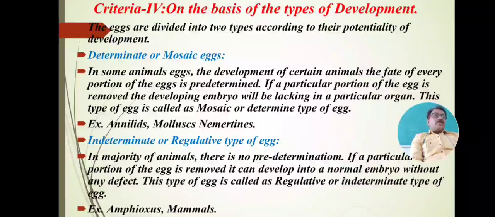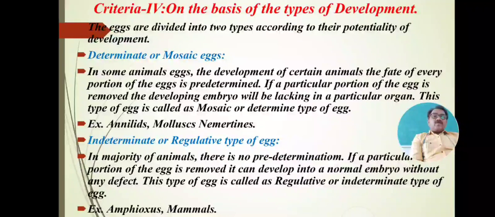In the development of certain animals, the fate of every portion of the egg is predetermined. If a particular portion of the egg is removed, the developing embryo will lack a particular organ.